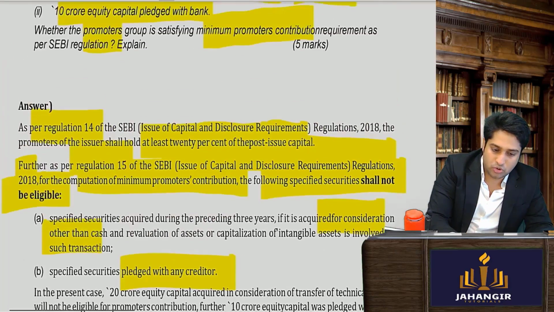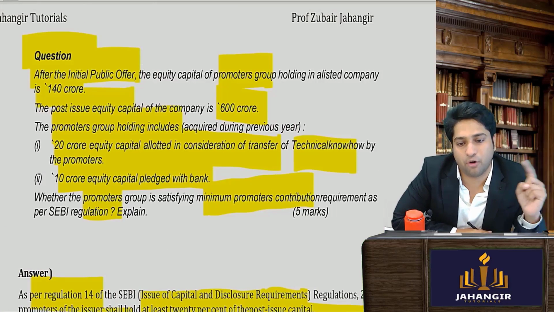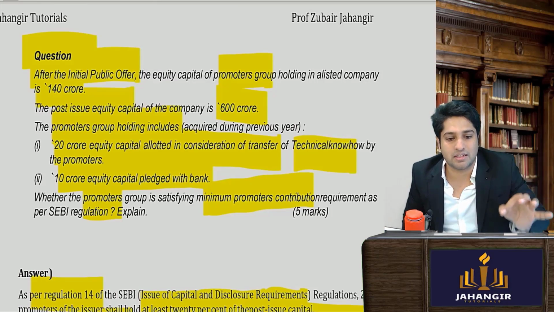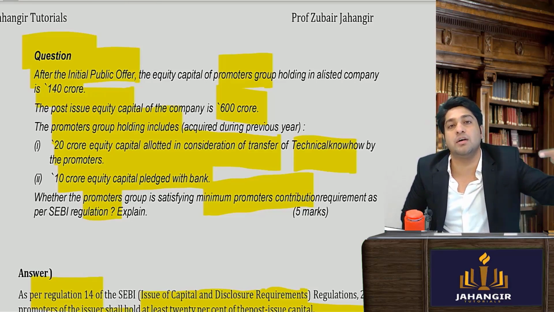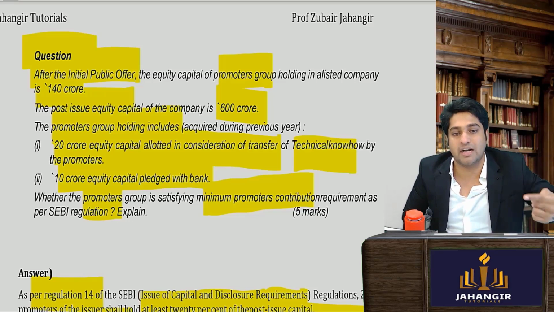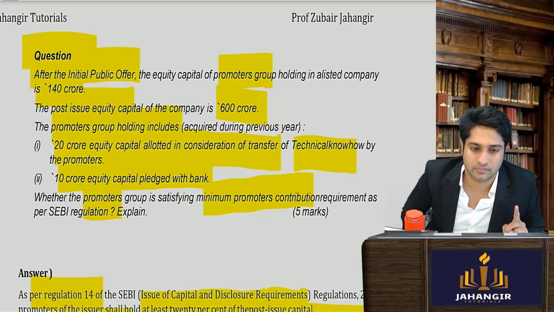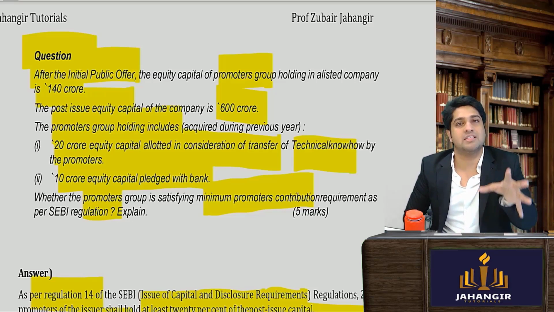Okay, so total 140 crores promoter का है, but ये 140 crores में से 20 and 10 निकाल देंगे हम लोग, because these two are ineligible to be computed in the promoter's contribution. So it will come up to 110 crores. Yes or no? Yes. This is as per regulation 14 and 15. So actually the promoter group has 110 crores.